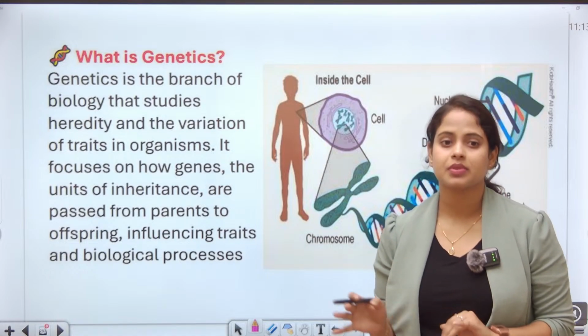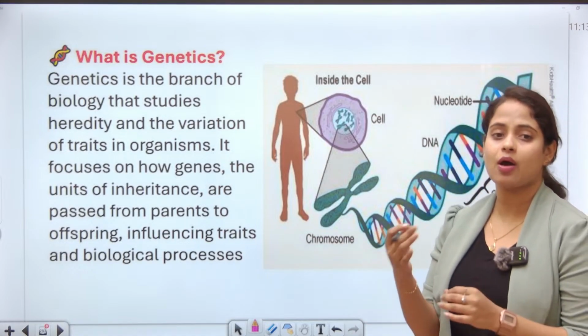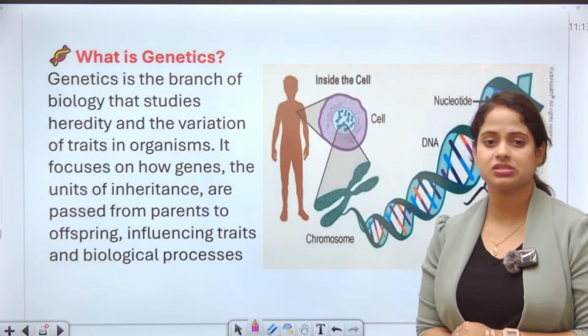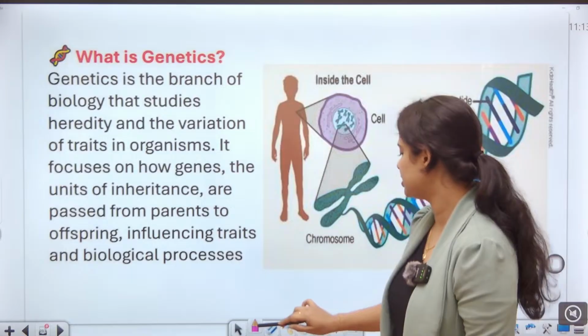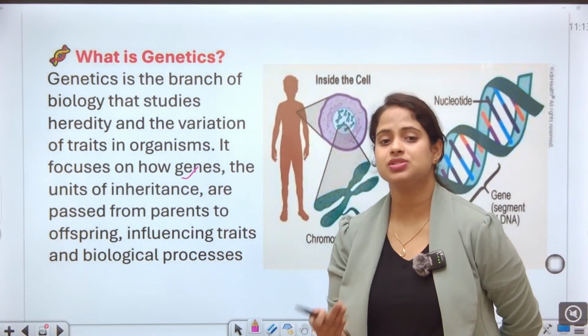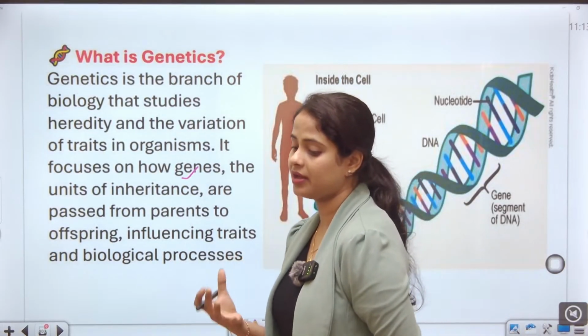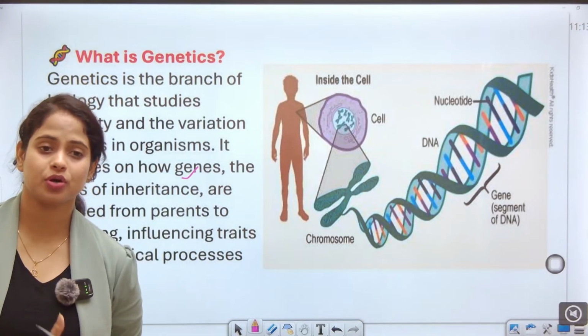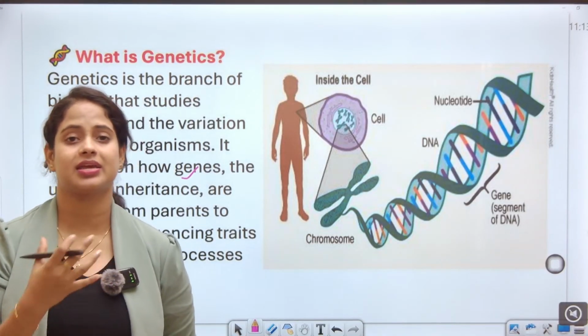It focuses on how genes, the units of inheritance, are passed from parents to offspring. That means from our ancestors to the next offspring, the genes, the hereditary characters, are transferred.